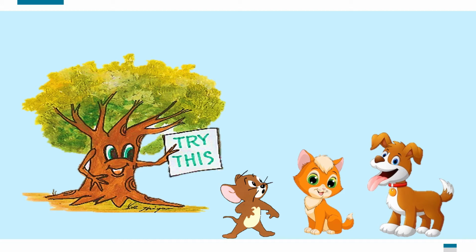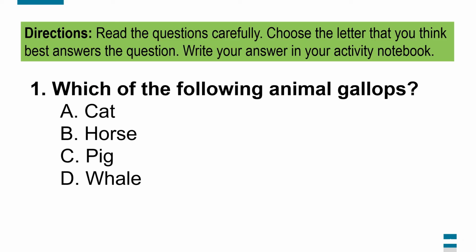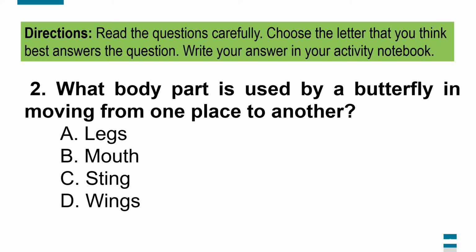Before we begin, let us try to check your prior knowledge about our topic through a pretest. Directions. Read the questions carefully. Choose the letter that you think best answers the question. Write your answer in your activity notebook. 1. Which of the following animal gallops? A. Cat. B. Horse. C. Pig. D. Whale.